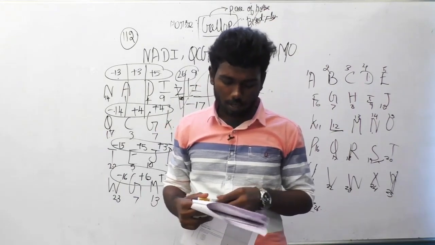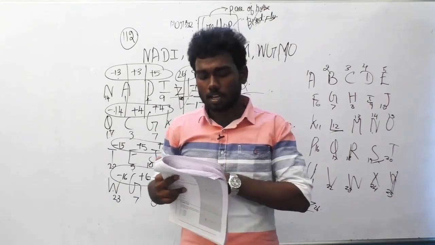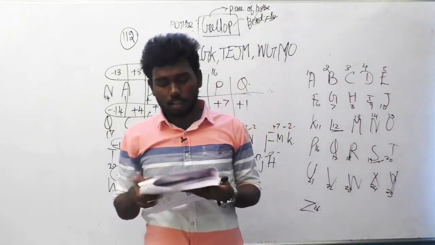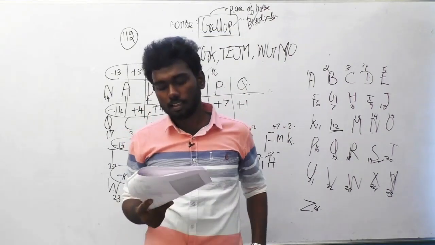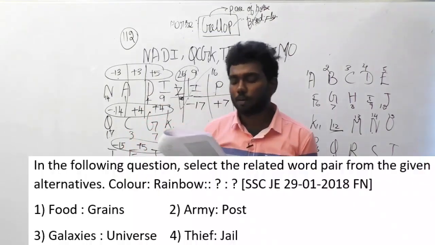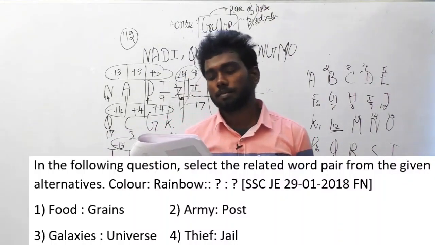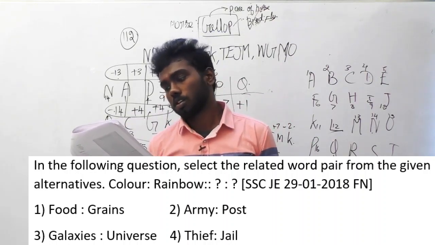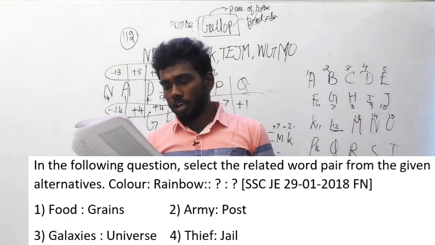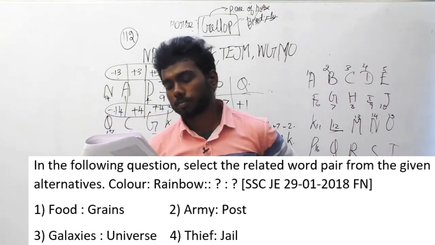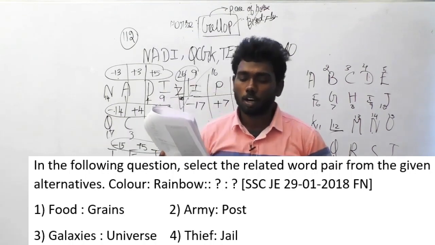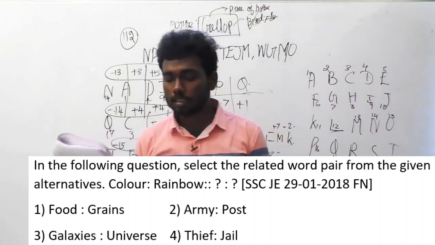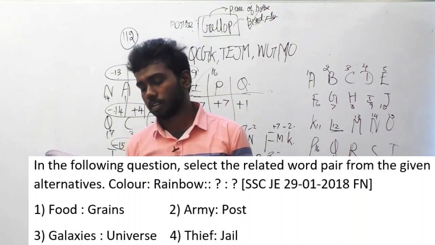Okay, guys. Let's move on to the 122nd. This question was asked in SSC, 29th January 2018, first session. In the following question, select the related word pair from the given alternatives. Color is to rainbow implies what? Option A, food is to grain. Option B, army is to post. Option C, galaxy is to universe. Option D, thief is to jail.